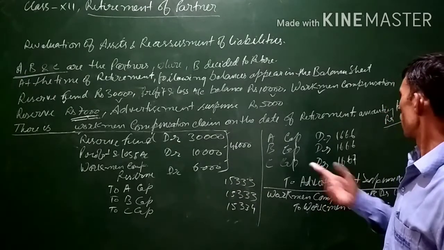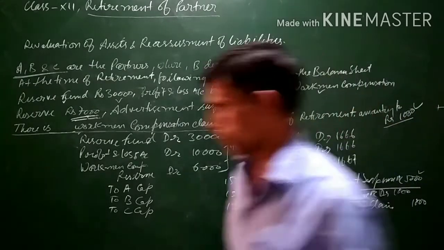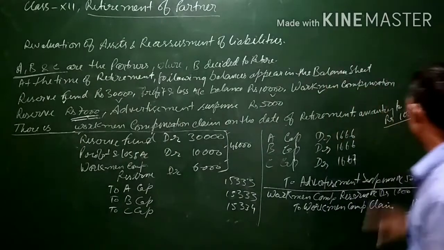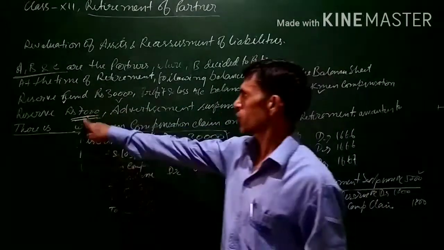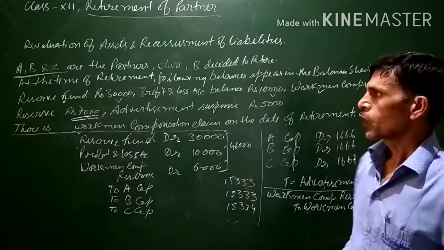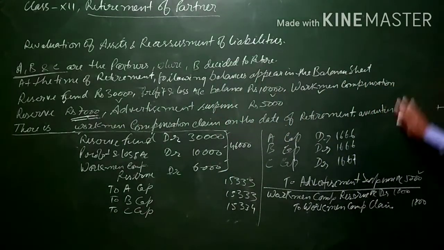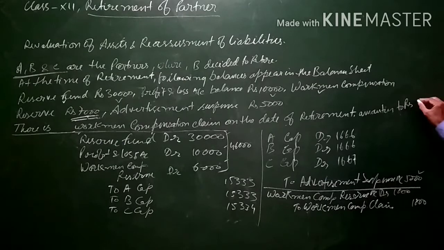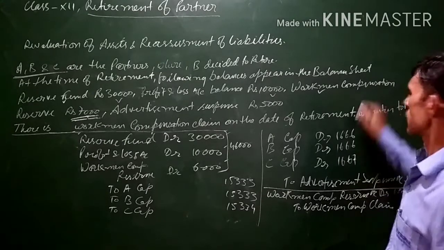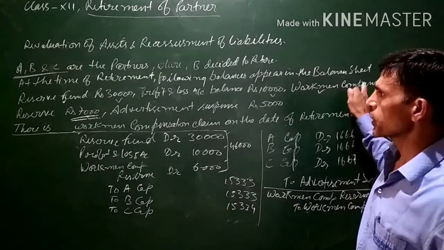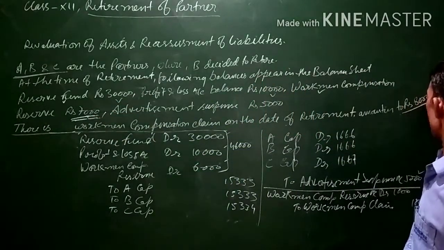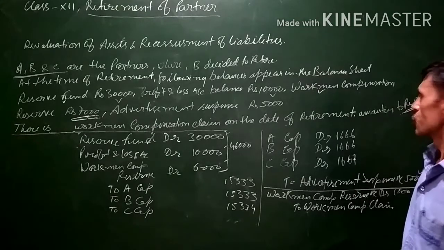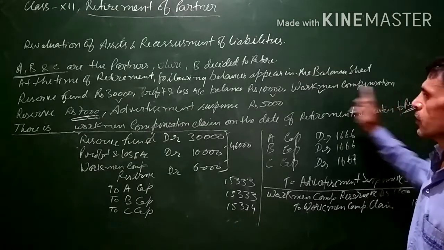Now one more adjustment can also be there. Since there is a workman compensation reserve of 7,000, suppose in the question it is given that there is a claim of 8,000, more than the reserve balance. The workman compensation reserve balance is 7,000, but there is a claim of 8,000. So there is a deficiency in the reserve.